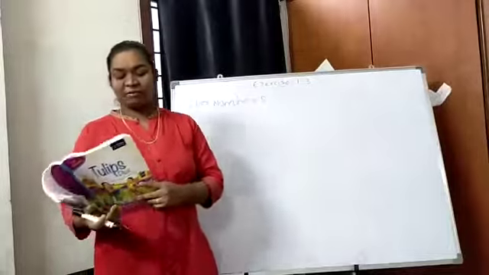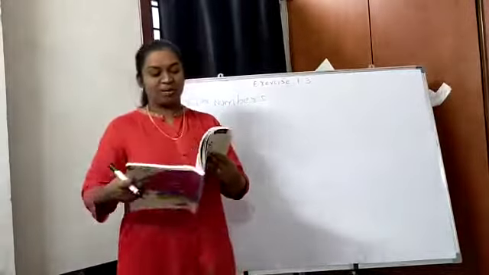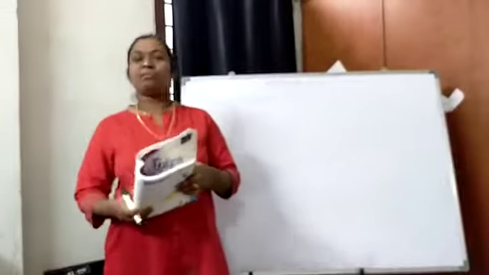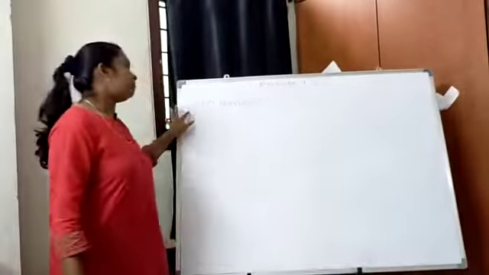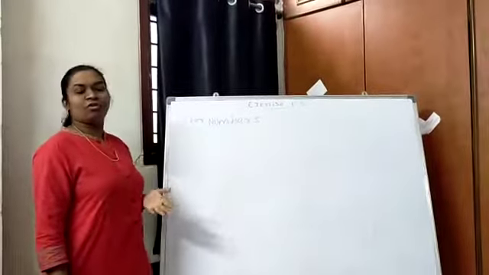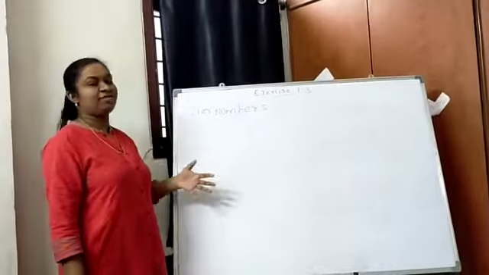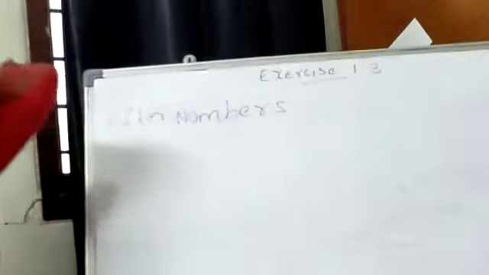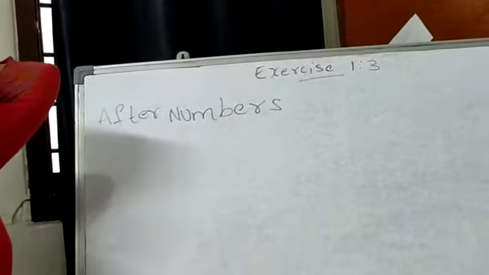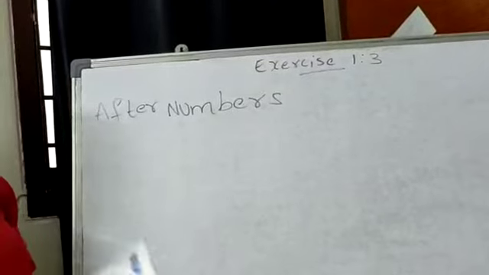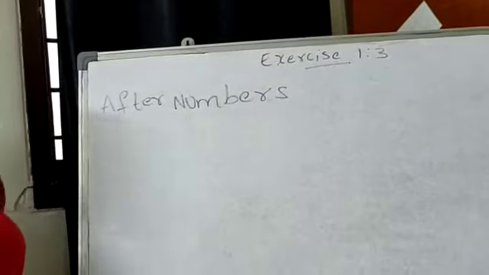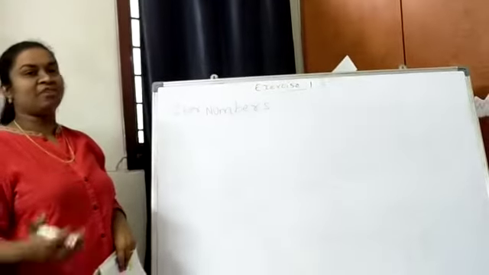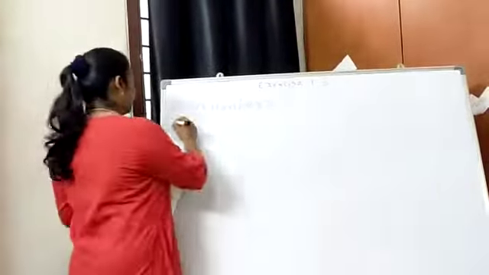Okay. We were doing exercise 1.2 in the last class. Now we are doing 1.3 today. In 1.3 we will be dealing with after numbers. Children, you know after numbers very well, like you have done it in PP1, PP2, class 1 also. So we will be doing after numbers. What are after numbers? The number which will occur after a number. Any number which occurs after a given number is called an after number. It's very easy. You will do it very easily.